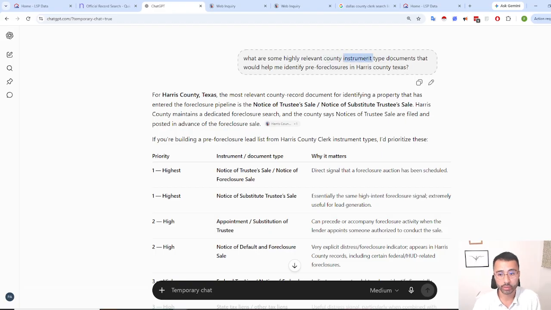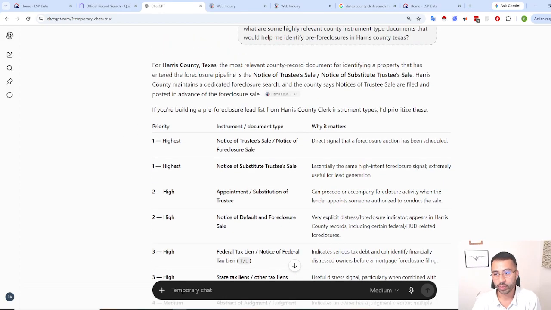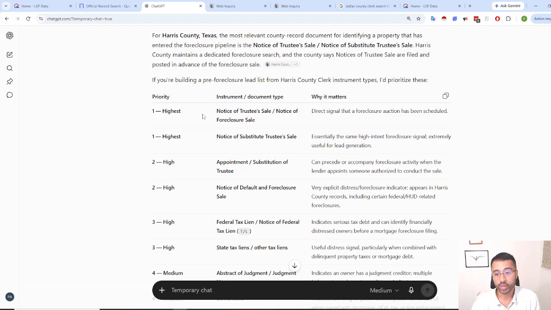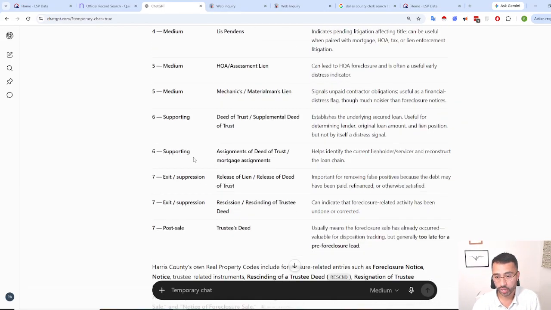A lot of times they call them instruments or document types. For Harris County, a lot of them are notice of trustee's sale or notice of substitute trustee's sale. A lot of times that just means the person maybe stopped paying the mortgage, so the bank becomes the new grantee.